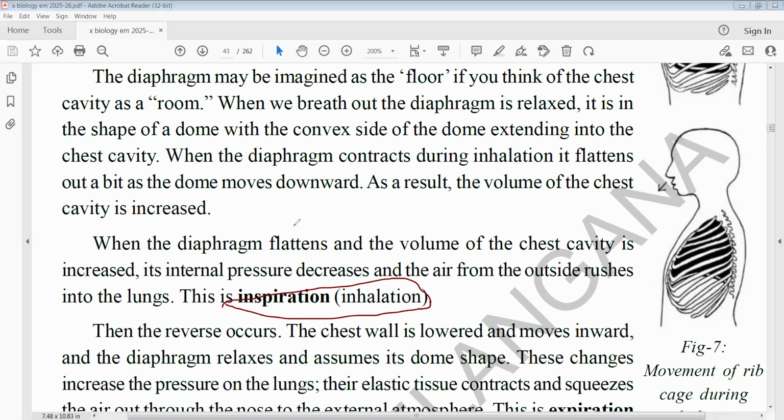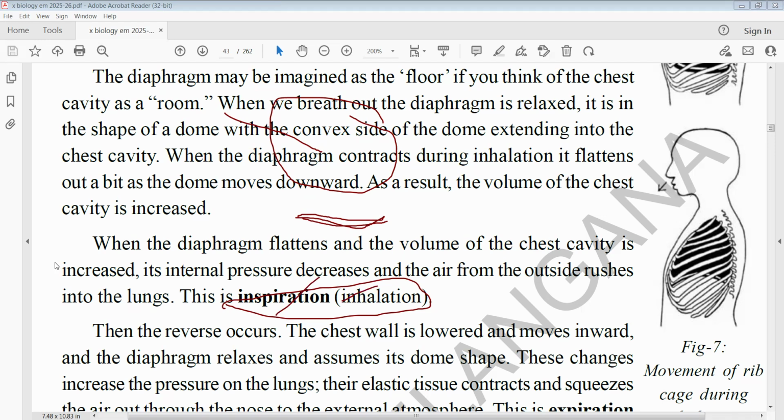inspiration. So just now I said, when the diaphragm flattens during contraction, the chest cavity increases and air rushes into the chest cavity, meaning the lungs. That is called inspiration or inhalation. This is the first step of the mechanism of respiration: inspiration or inhalation.